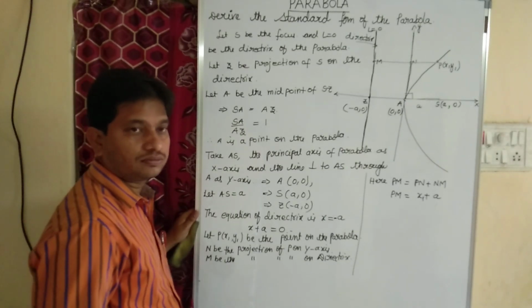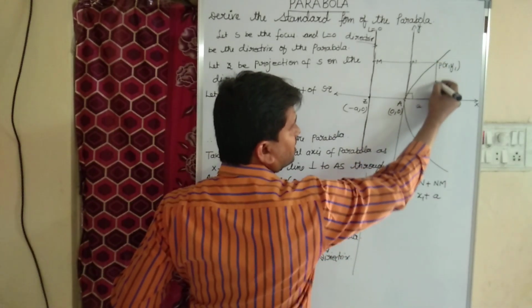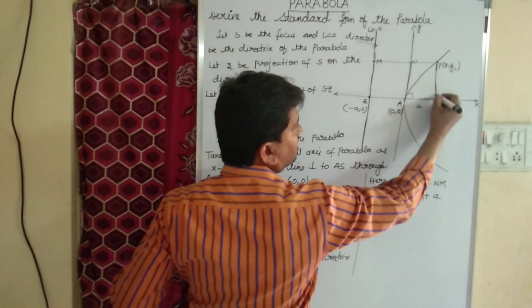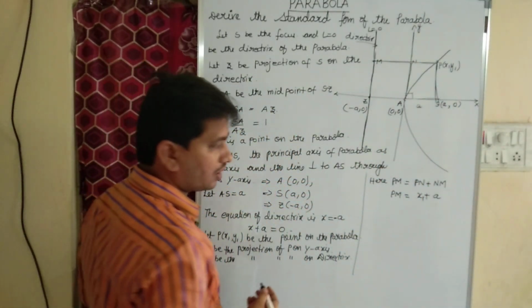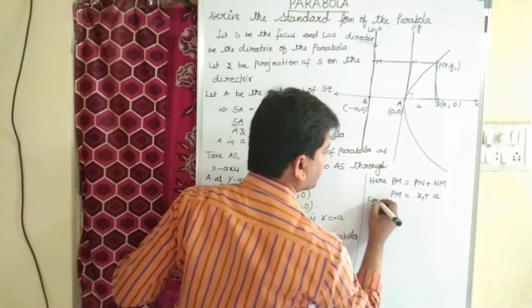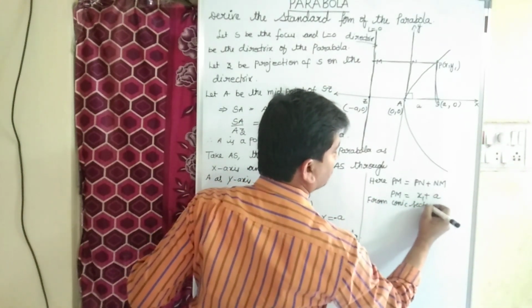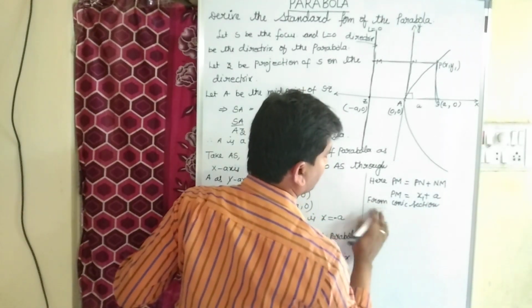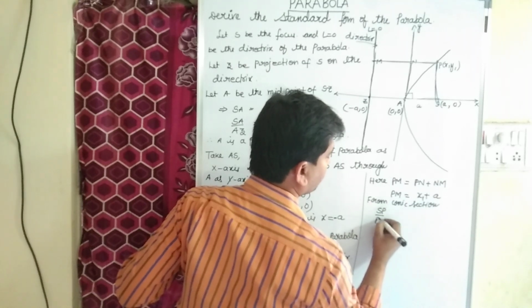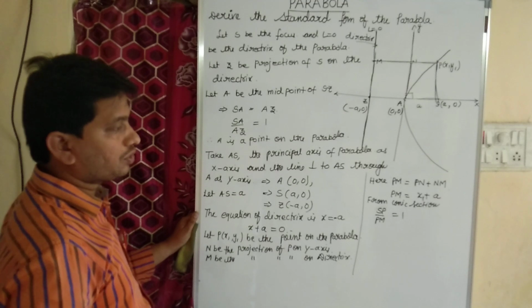Now what is the definition of parabola? You know what is meant by parabola. The distance between S and P must be equal to the distance between P and L. Okay. Now from the conic section, I can say that SP by PM equal to 1.